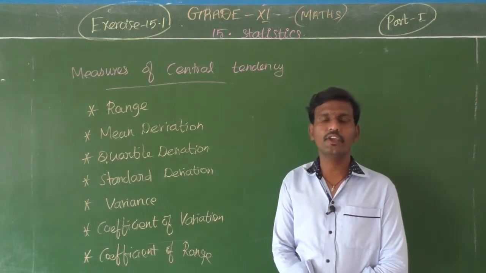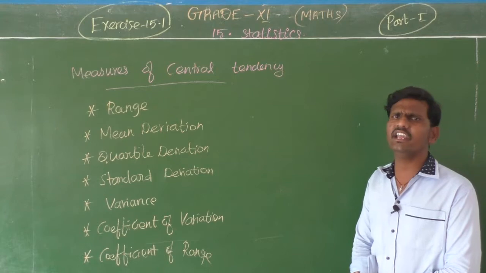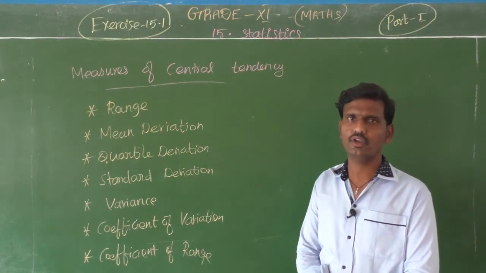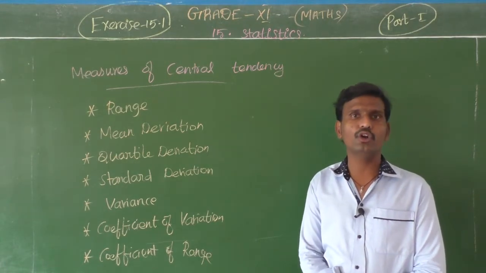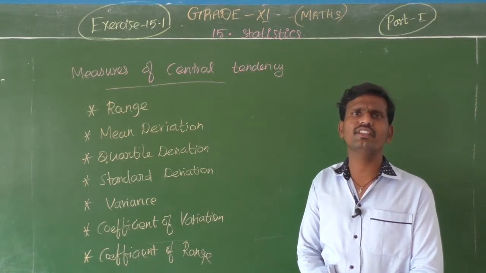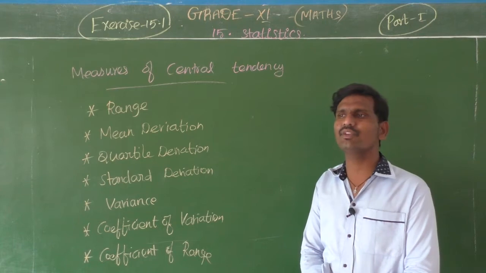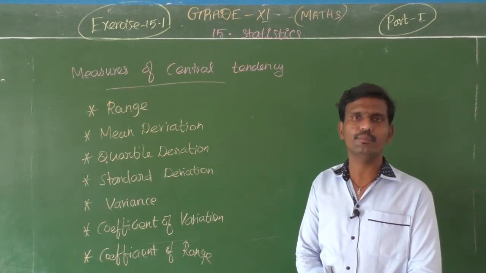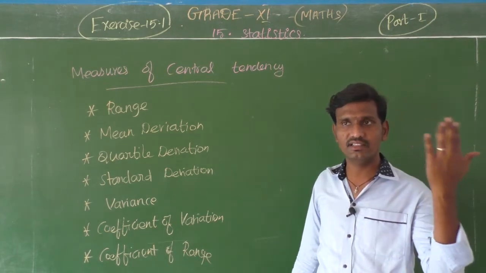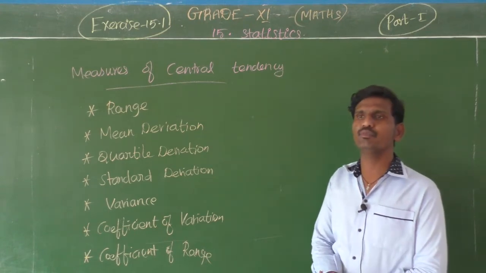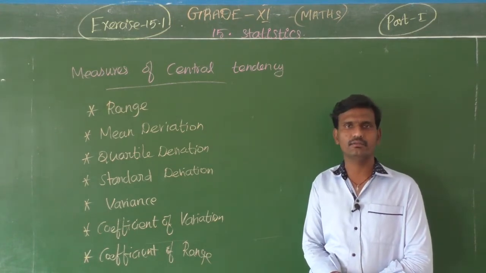And for the median you have only one pattern. Median means the middle value, and mode is the most frequently occurring value. These three we also give in grouped data and ungrouped data.